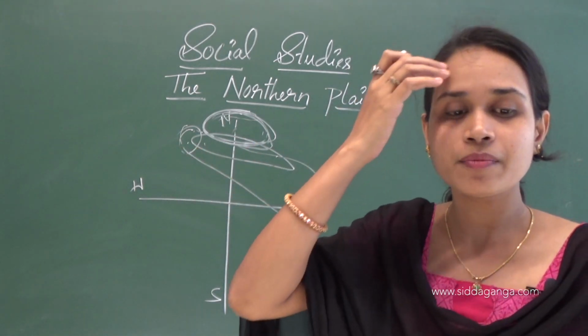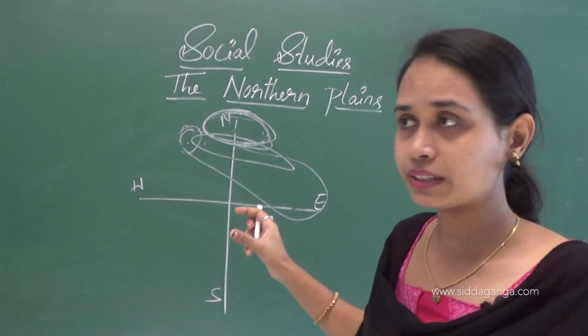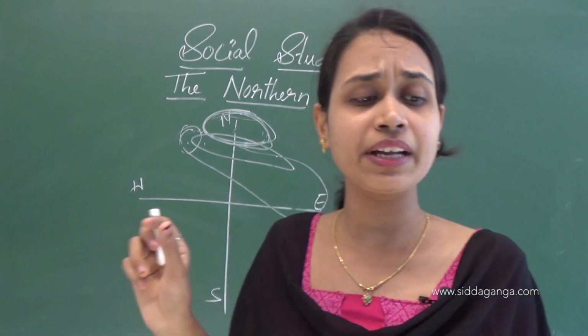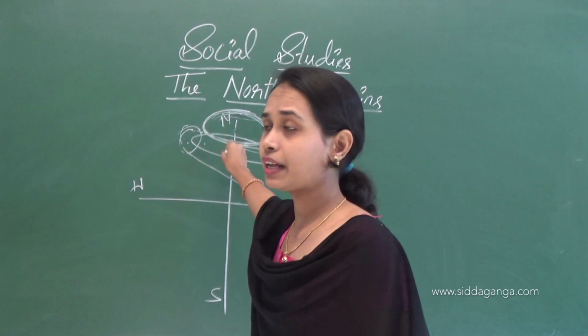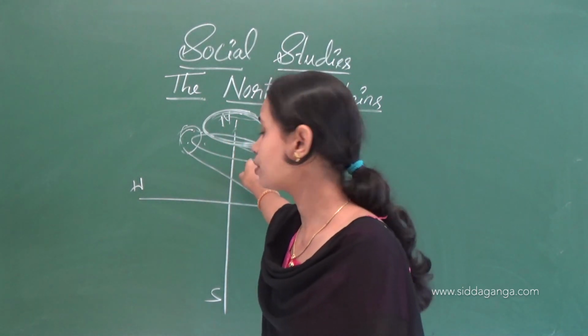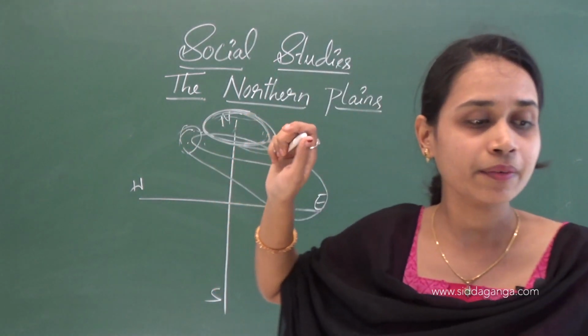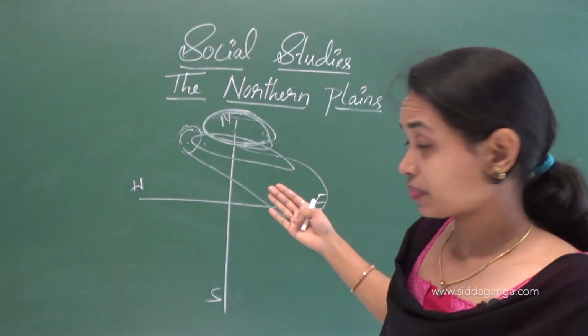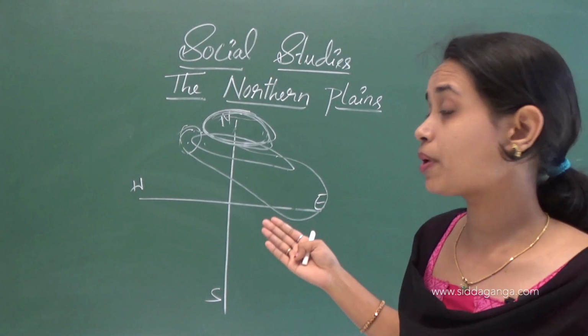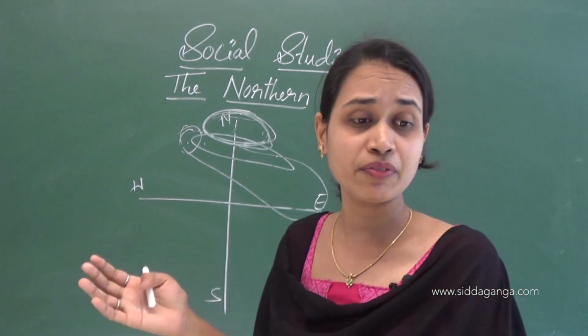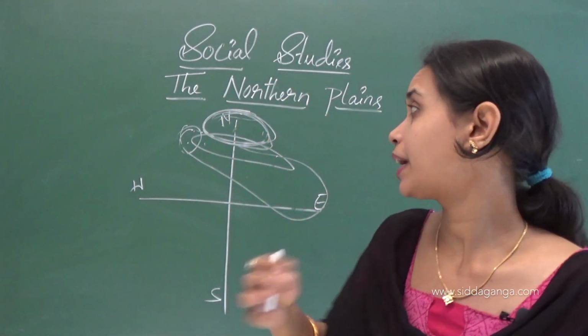And in the rainy season rainwater flows in them. Here we can see the Indus, Ganga, Yamuna, Brahmaputra, very important rivers that started from the Himalaya.